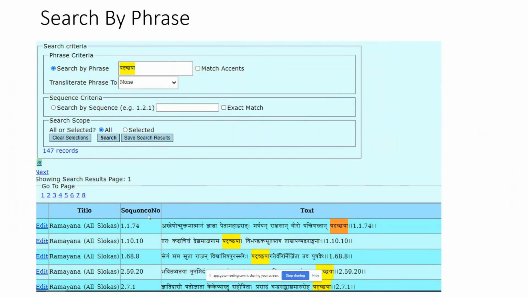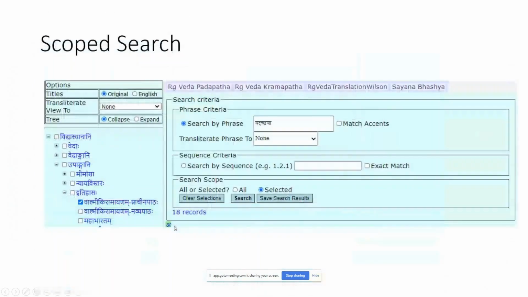So that if our research is focused on one particular book and section, then we can also scope our search. The scopes can also be related or unrelated. Here I've taken two unrelated and two related scopes. I've taken two within Itihasa, Valmiki Ramayanam, Prachina Patha version, and Mahabharata. And on the other hand, we've also taken Veda. So we can use unrelated combinations or related combinations or hierarchies and do the search. And it will search through the entire hierarchy of whatever is chosen plus all other hierarchies that are mentioned.